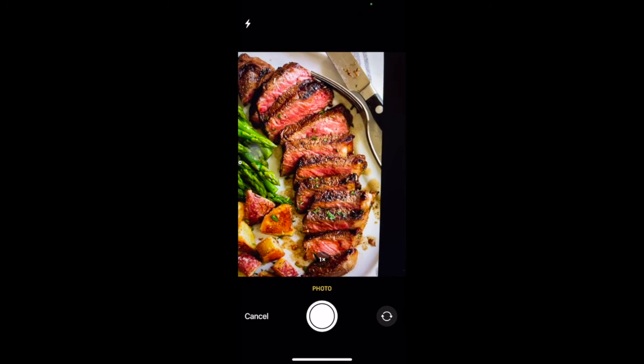Same thing. We are going to try another example.